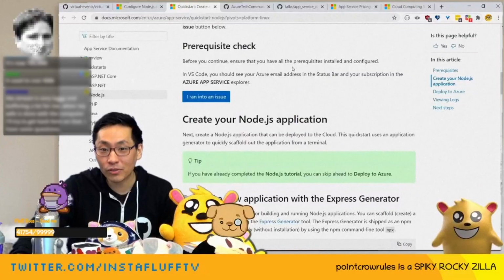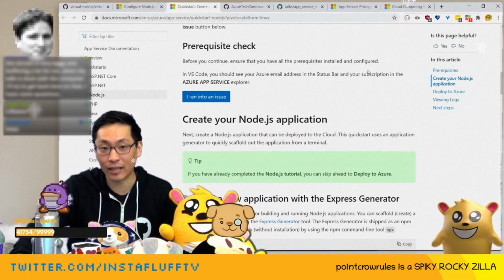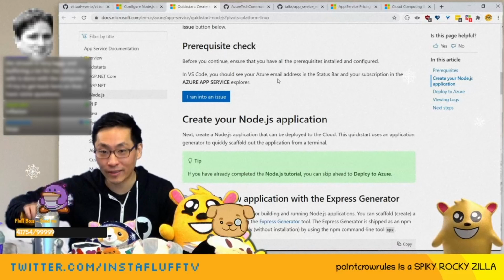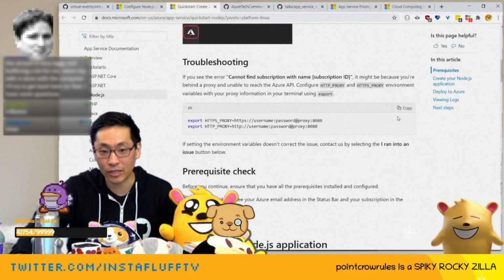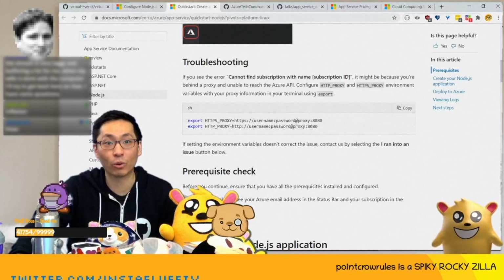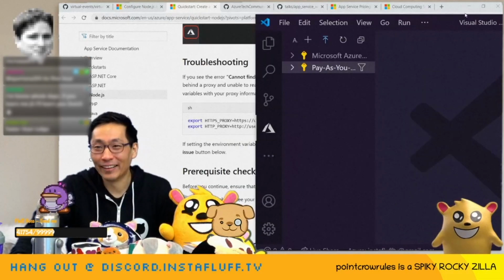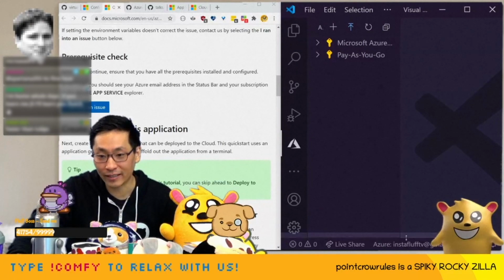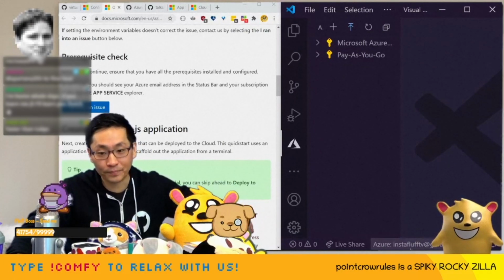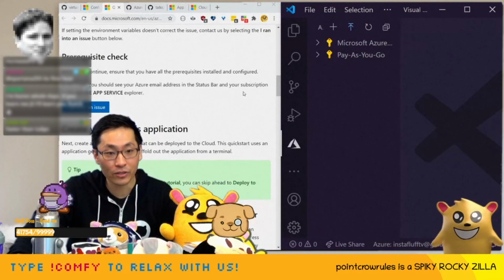Okay, it worked. Prerequisite check: making sure you have all the prerequisites installed and configured. So we did that. You should see your Azure email address in the status bar and your subscription in the Azure App Service Explorer. Let's try this. All right, here we go. In VS Code, you should now see your Azure email address. I see it, way on the bottom. It's got all the things and your subscription.